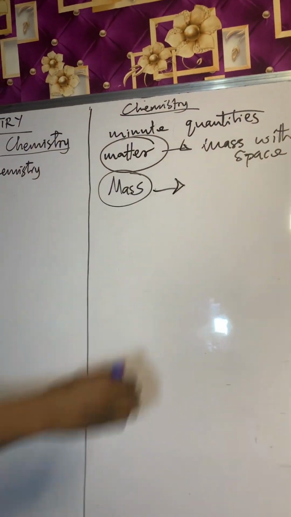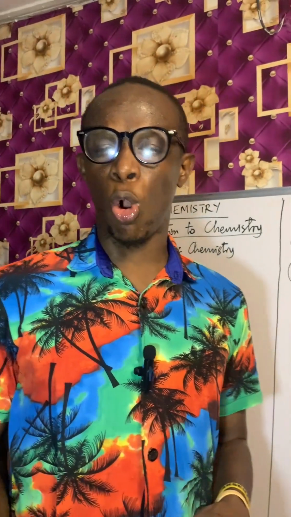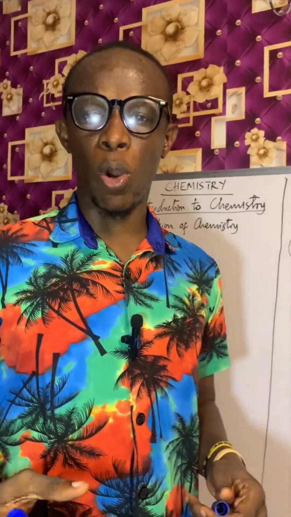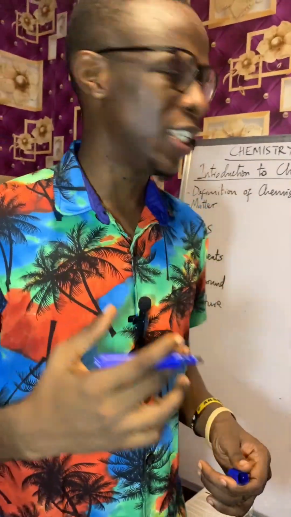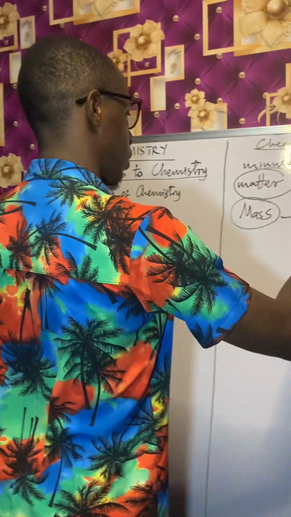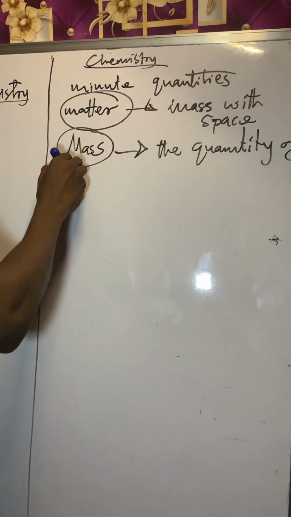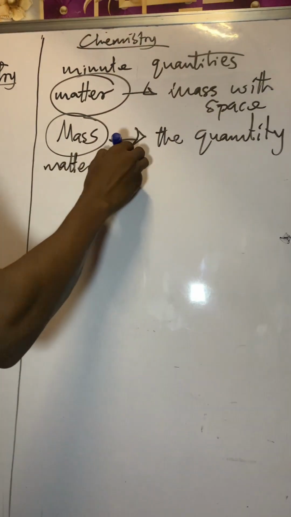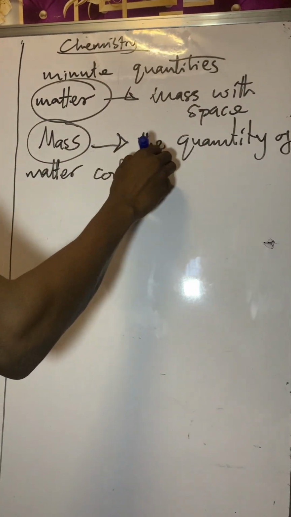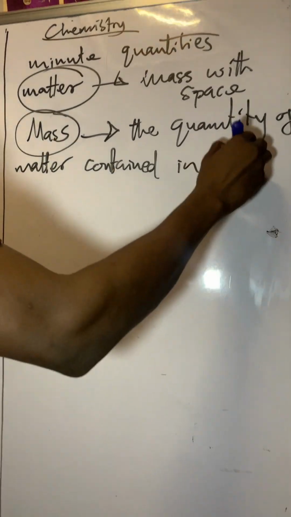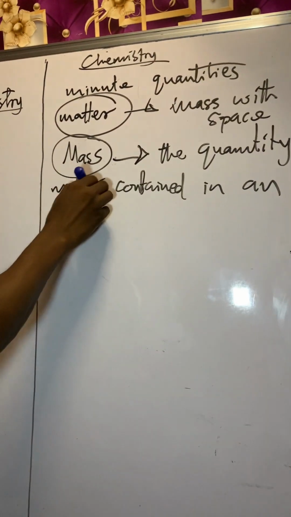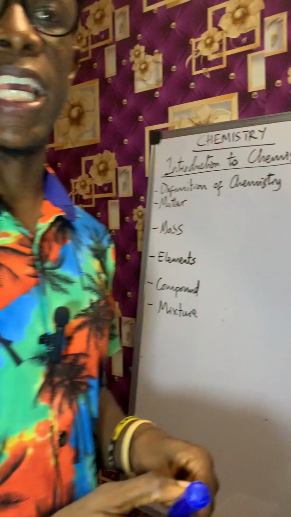What is mass? Mass is the quantity of matter contained in an object. The quantity of matter contained in an object. That's what you say mass is.